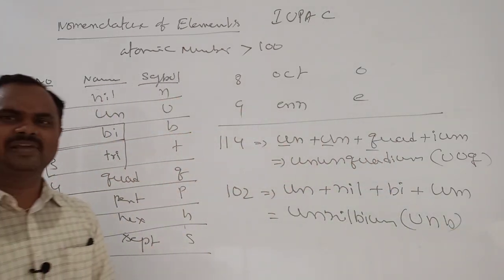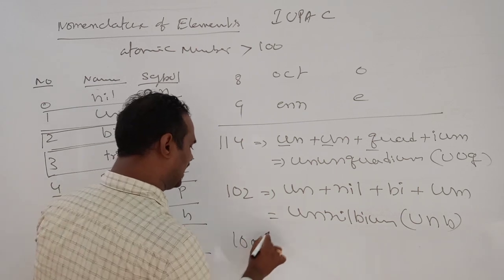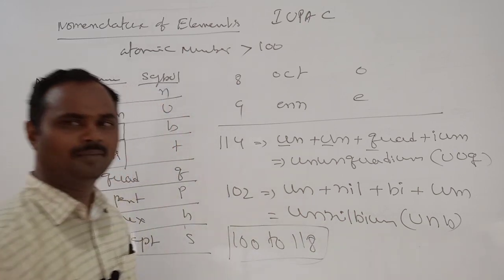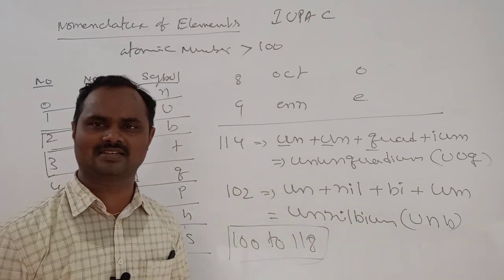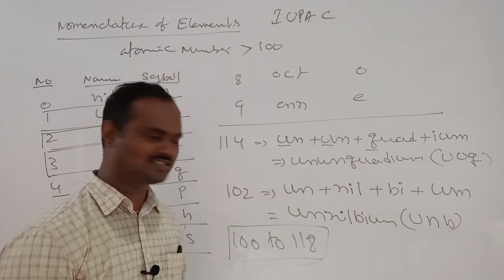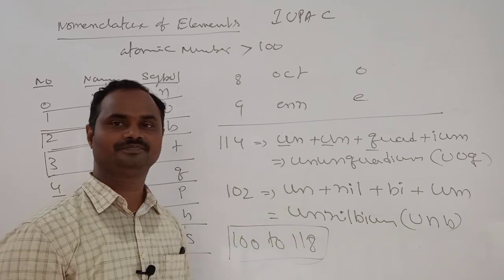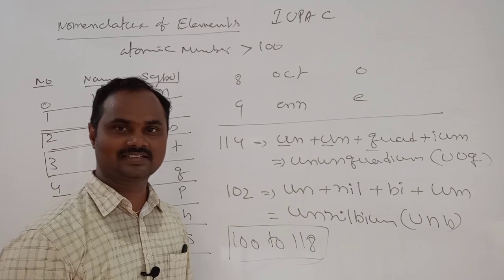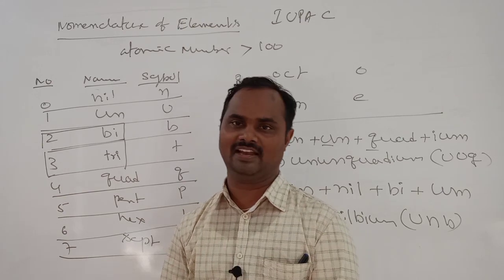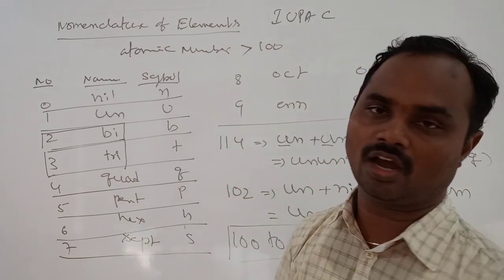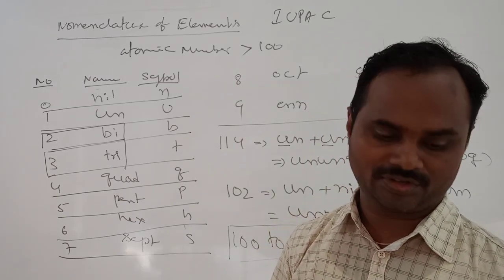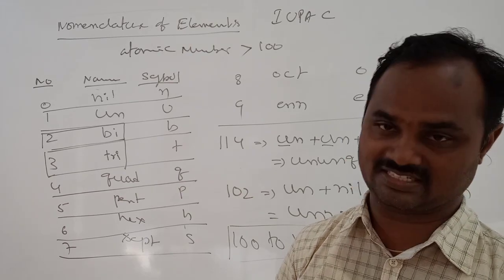Sir, based on this technique, you try to write the nomenclature of elements 100 to 118. In PUC also sometimes they will ask one question: write the nomenclature of 101, 110, like that. Don't write more than 100 to 118. Is it clear? So this is today's class. What we saw: what is valency, how to find valency, and next, nomenclature of an element having atomic number greater than 100. Is it clear? Okay, we'll continue with a new topic in the next session. Thank you one and all.